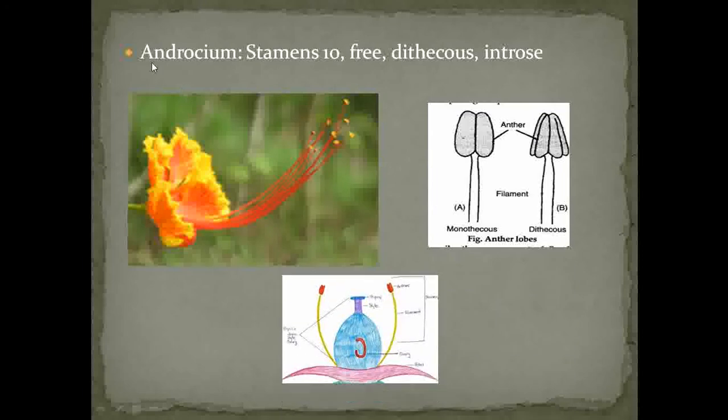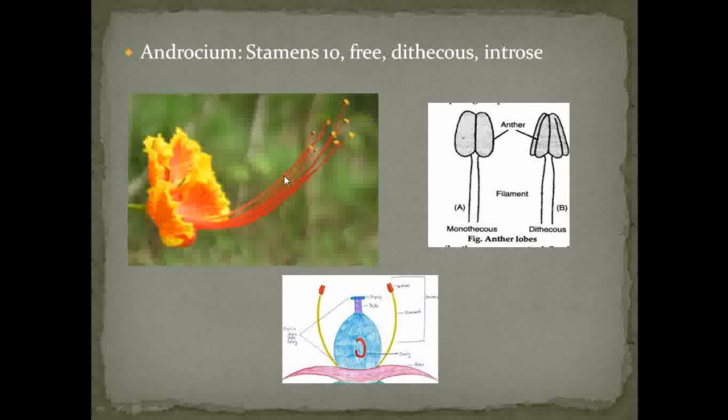Then next we see about the androecium. The main characteristic feature of that family is that most of the members belonging to family Caesalpiniaceae have anthers, generally in number 10. So here also in Caesalpinia pulcherrima, the stamens are 10.